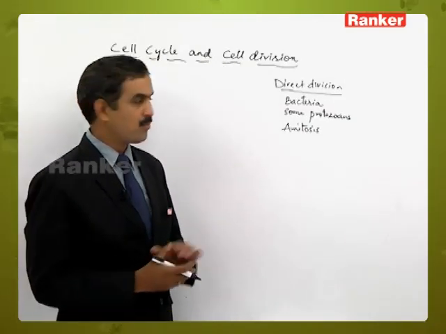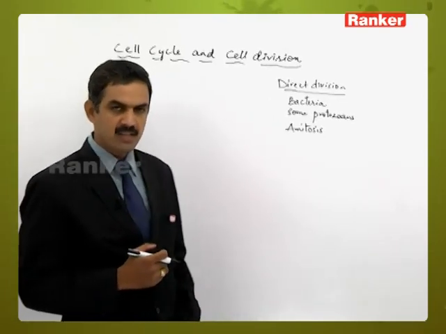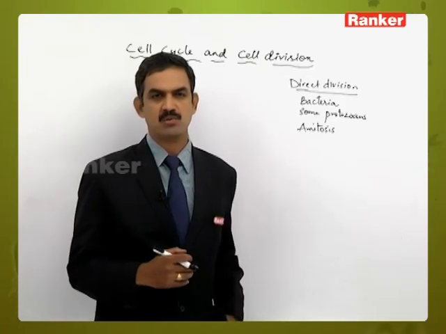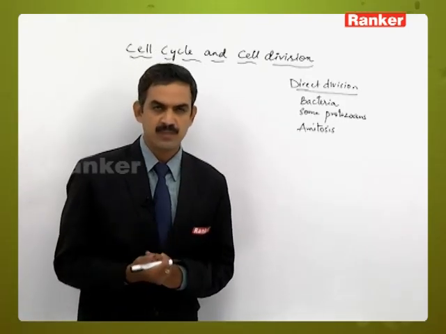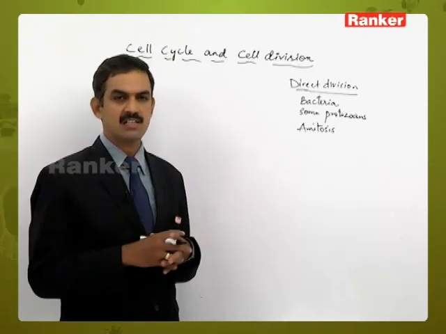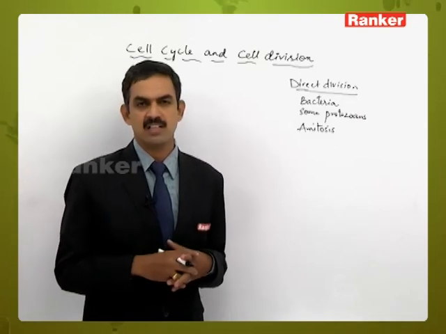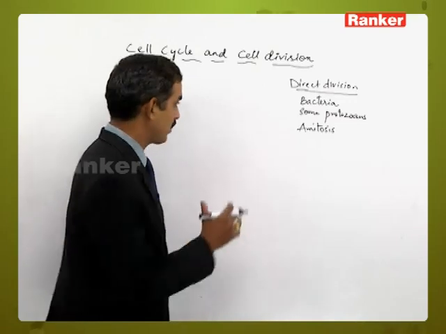Let's discuss the amitosis which takes place in bacteria. In bacteria, amitosis will occur by a process called binary fission, where, as it is a unicellular organism, the constriction will appear in the cytoplasm and in the cell wall, moving towards the center in a centripetal manner, leading to the formation of two daughter cells.